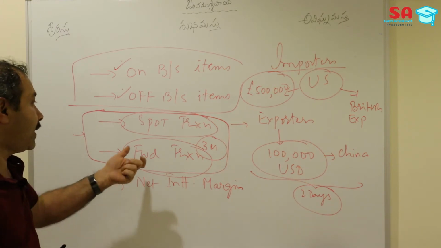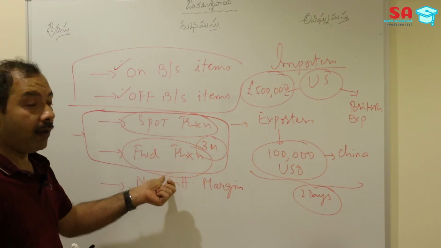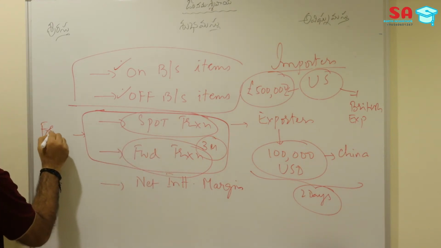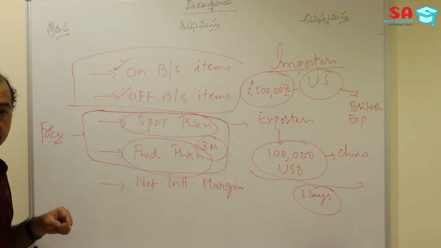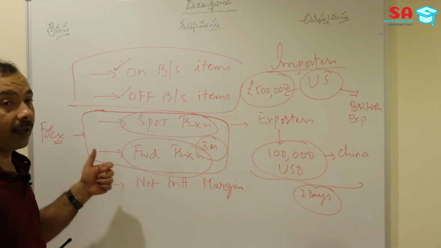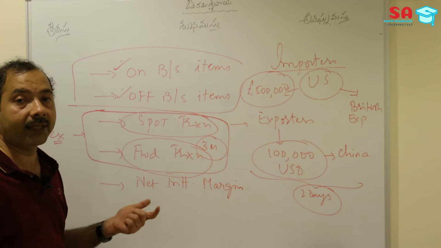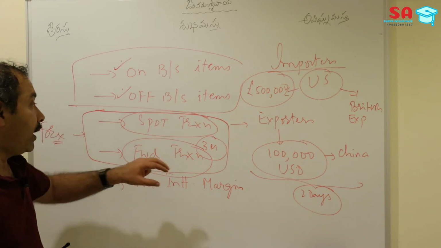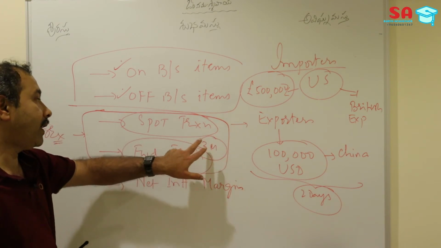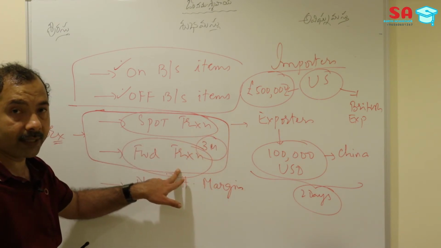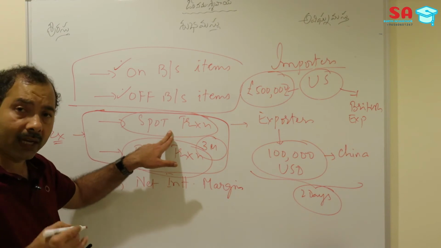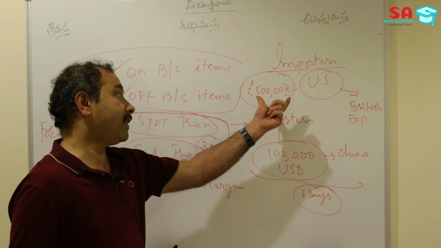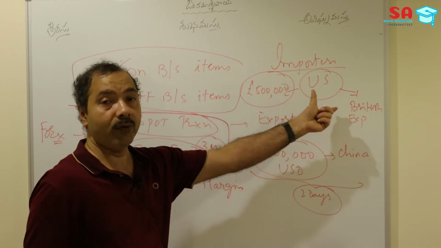Now, why we are discussing this spot transaction and forward transaction is, these two transactions are linked to the forex markets. And in the previous video session, we have already discussed that the exchange rate movements will adversely affect the balance sheet of a bank. Therefore, for any of these transactions, either a spot transaction or a forward transaction, the spot transaction may have a little impact, but the forward transaction will have a huge impact in future if there is any adverse movement in the GBP and the US dollar.